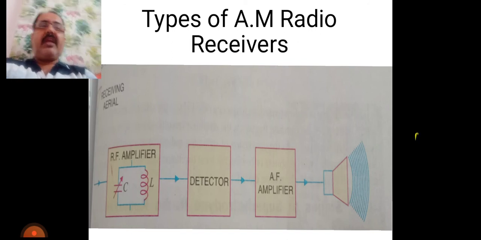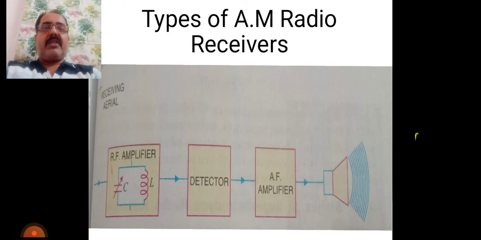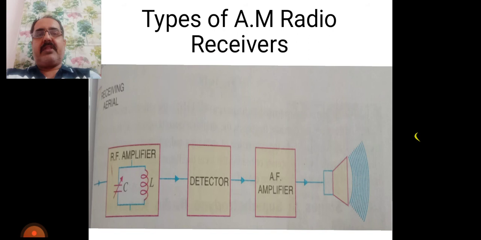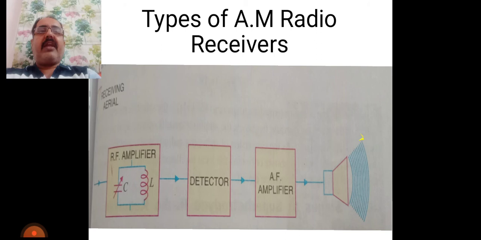For this straight radio receiver, we have to observe this figure. This is the block diagram of the straight radio receiver. The aerial receives radio waves from different broadcasting stations. The desired radio wave is selected by the RF amplifier, which employs a tuned parallel circuit. The selected radio wave is amplified by the tuned RF amplifier.